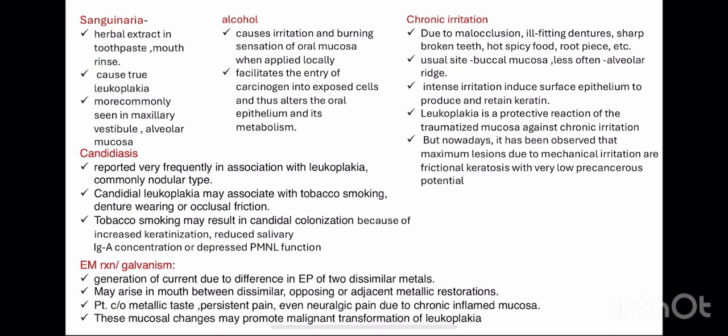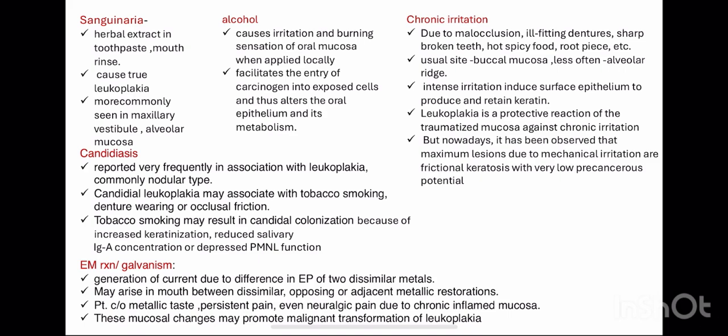Okay, then electromagnetic reaction or galvanism. So generation of current due to difference in the electric potential of two dissimilar metals. In case of restorations in the mouth, this happens. Okay, so in case of two types of restoration where two metals are present, okay, different, so may arise in the mouth between dissimilar, opposing, or adjacent metallic restoration. Patient complains of metallic taste, persistent pain, even neuralgic pain due to chronic inflamed mucosa. So these mucosal changes may promote malignant transformation of the leukoplakia.